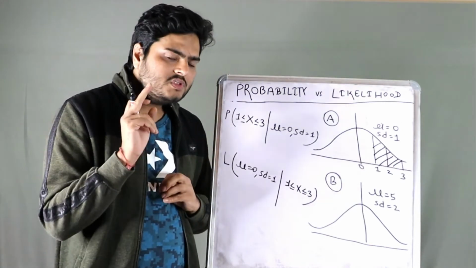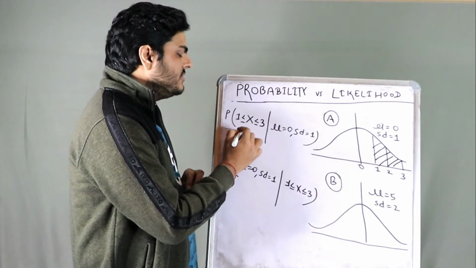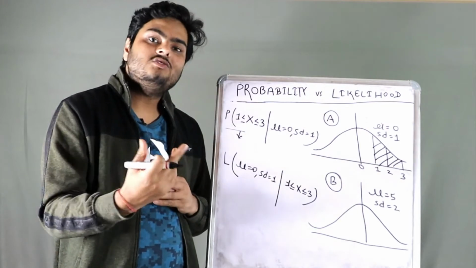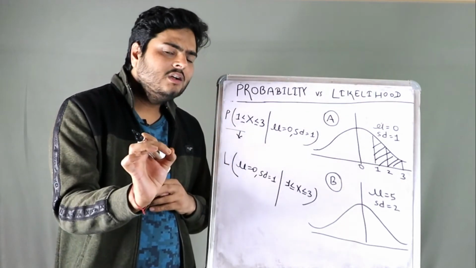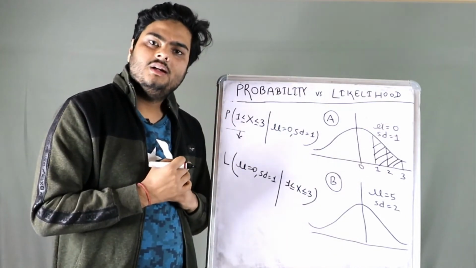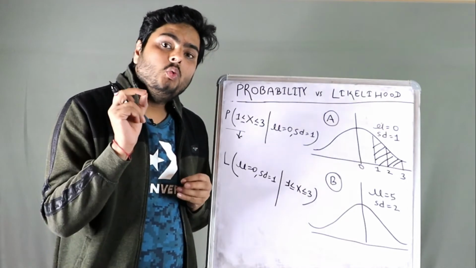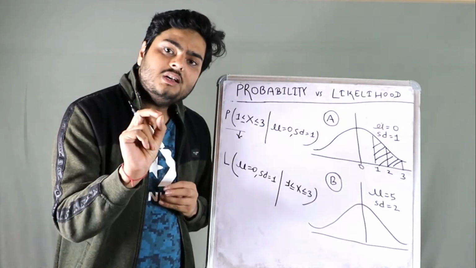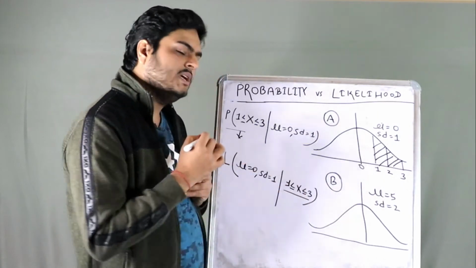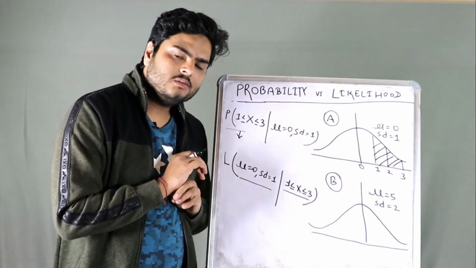If you see carefully, guys, in probability we are drawing the chance of occurrence of an event. What is the event? The employee is having a salary raise between 1% to 3%. On the other hand, in likelihood, what are we trying to estimate? We are trying to estimate the chance of an employee who is having a raise between 1% to 3% belonging to this distribution. Clear up to here?